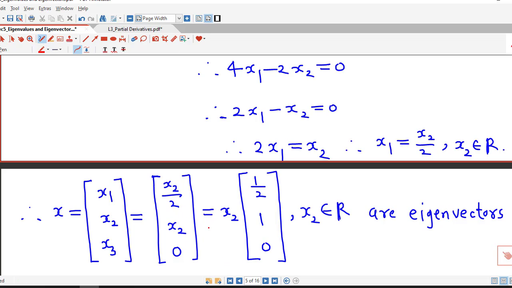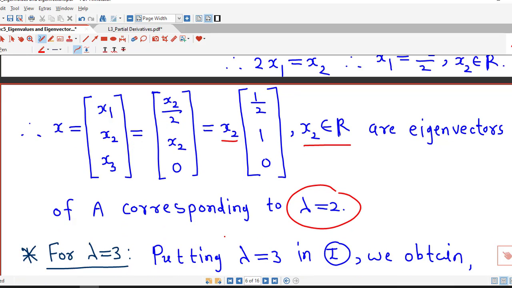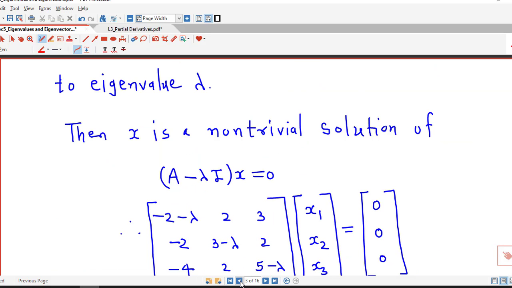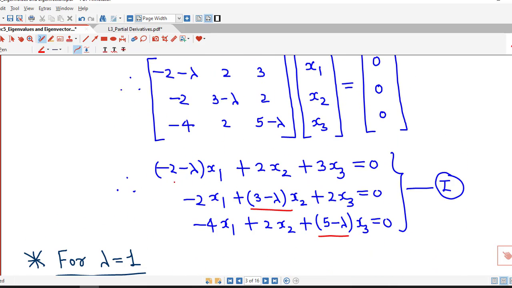And if we take x2 outside this matrix, we can rewrite this as x2 times 1 by 2, 1, 0, and x2 can take any value. So these are the eigenvectors of the given matrix corresponding to eigenvalue lambda equal to 2. Now we find out eigenvectors corresponding to eigenvalue lambda equal to 3. So we put lambda equal to 3 here.